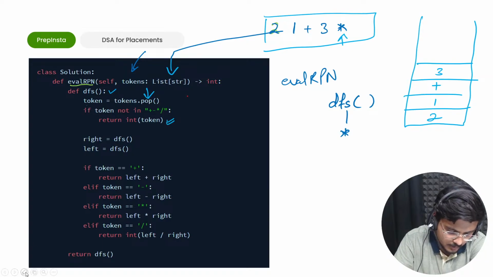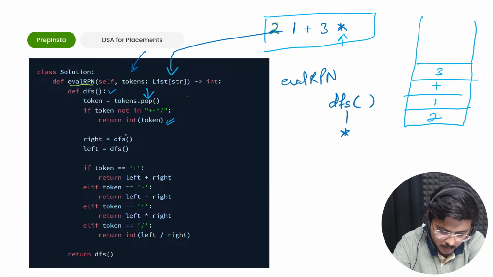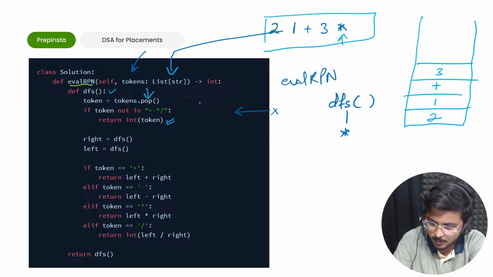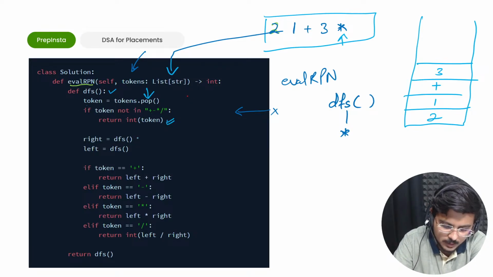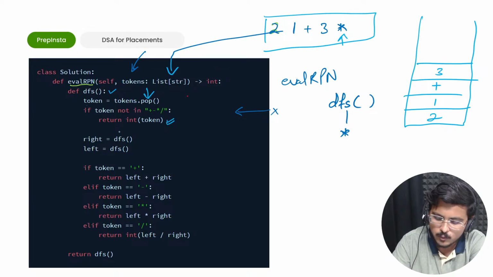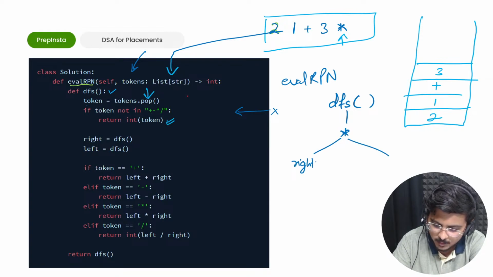Now if you carefully see, this particular token is not satisfying this if block. Why? The very simple reason is that the token is not in plus, minus, star and divide, but it is present, so this if block would not work. Now there are two different statements that would execute at this level, right and left. Now what is happening in right and left?